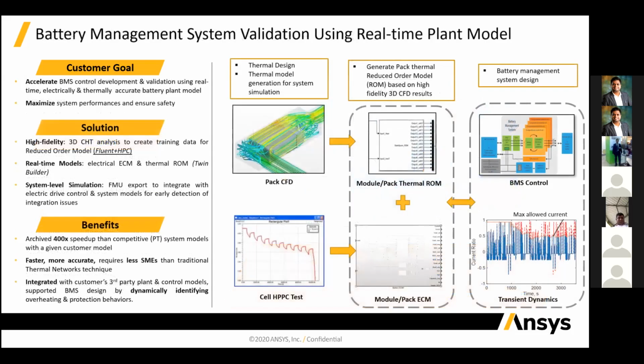And when we have designed our battery management system and we have designed the battery, now we have to connect both of these. And after connecting, we have to do the thermal ROM and the module pack ECM.